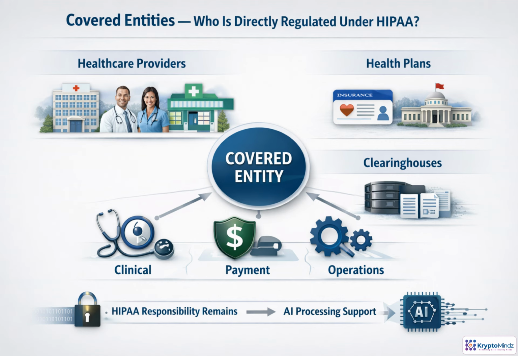HIPAA directly regulates covered entities based on what they do, not simply what technology they use. The main groups are providers, health plans, and clearinghouses. Providers deliver care, payers manage coverage and payment, and clearinghouses translate or route healthcare transactions. In AI projects, these organizations usually own the clinical, payment, or operational purpose for using PHI. Even when an AI vendor performs the processing, the covered entity remains responsible for meeting HIPAA requirements.